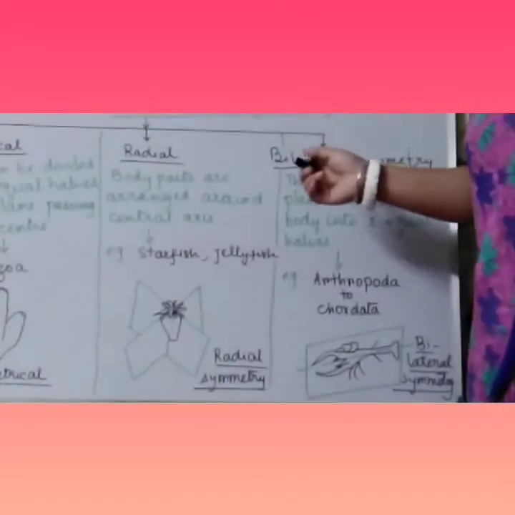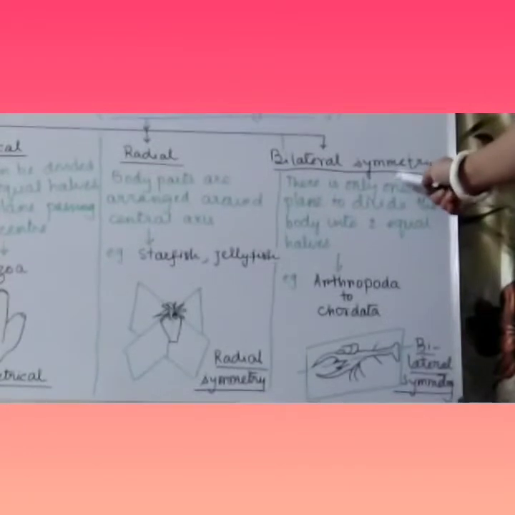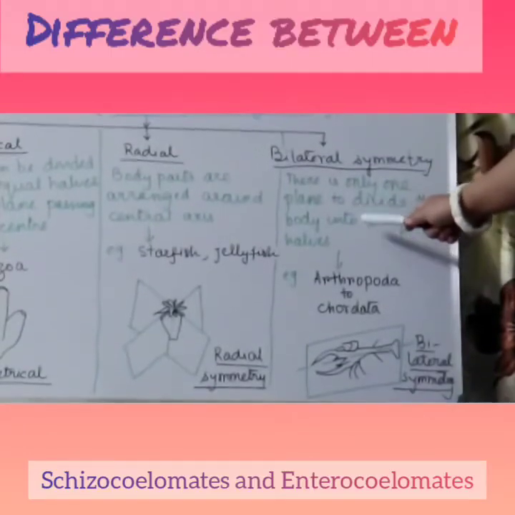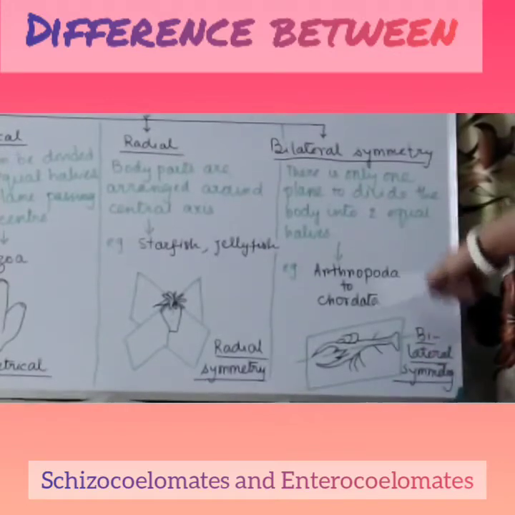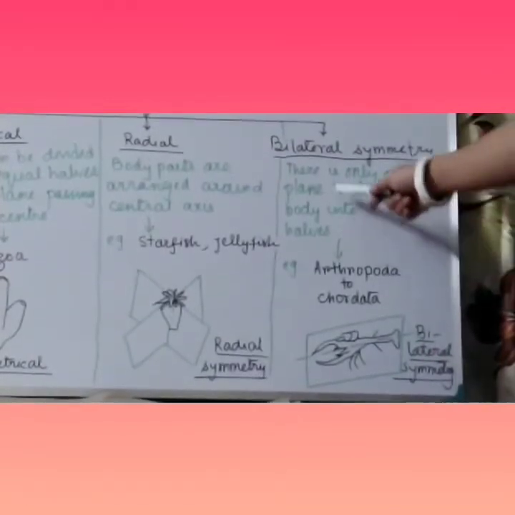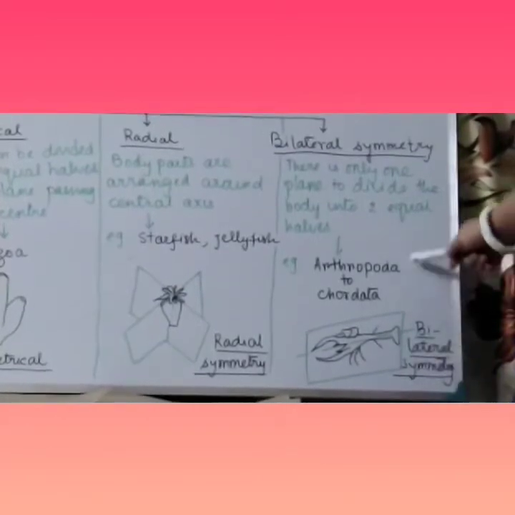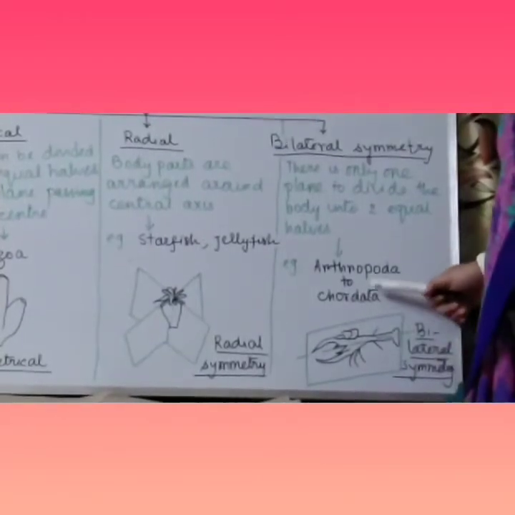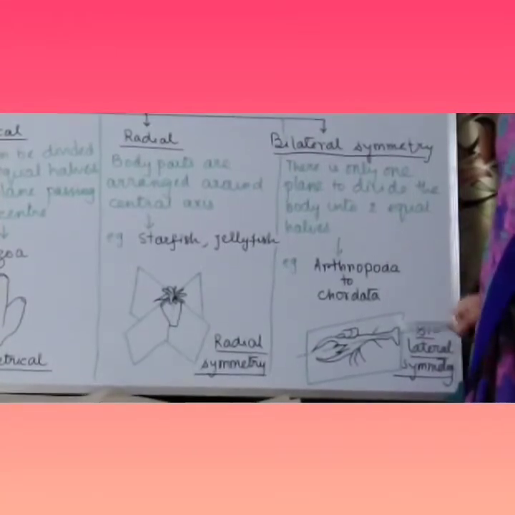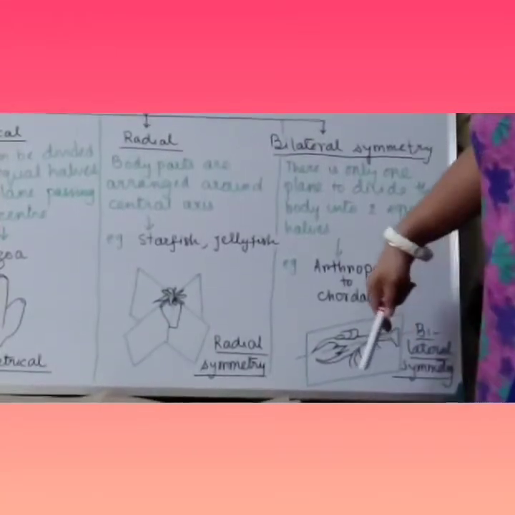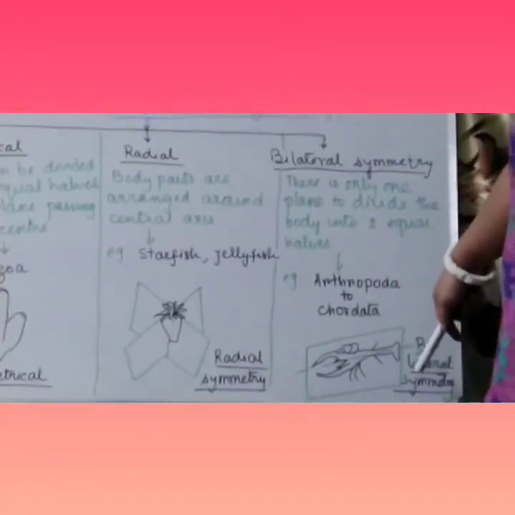Next is bilateral symmetry. In bilateral symmetry, there is only one plane. Through that one plane, if you divide the body, then the body will be divided into two equal halves. So the body is divided into two equal halves only by passing through one plane of symmetry. They are the Arthropoda, after Arthropoda, Mollusca, Echinodermata, up to Chordata. Up to Chordates, all the organisms show bilateral symmetry.